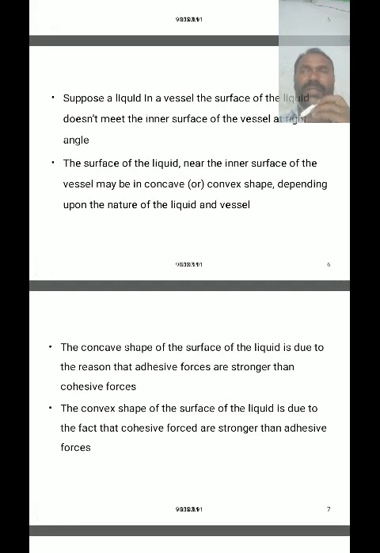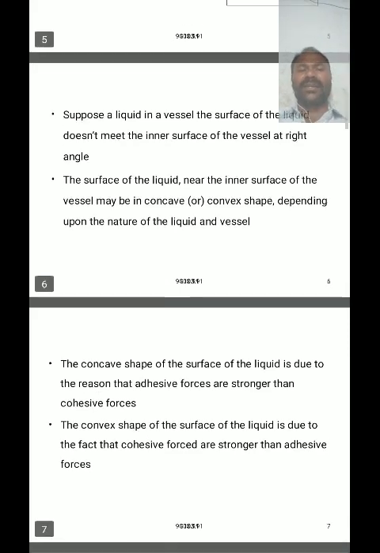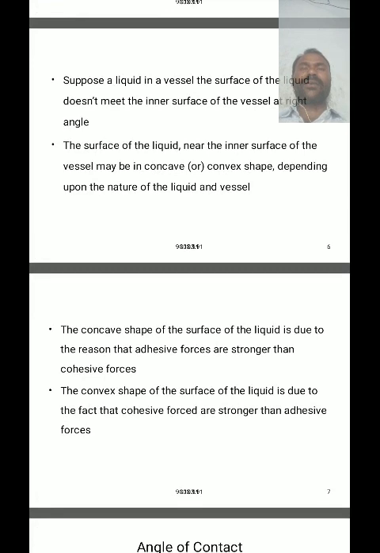So due to the cohesive forces, the surface of the mercury is depressed below. Due to the adhesive forces, when the glass plate is dipped vertically in a liquid, the surface of the liquid rises up along the surface of the solid.